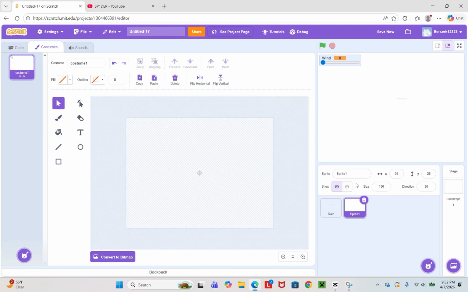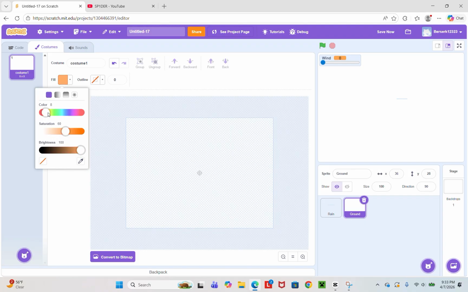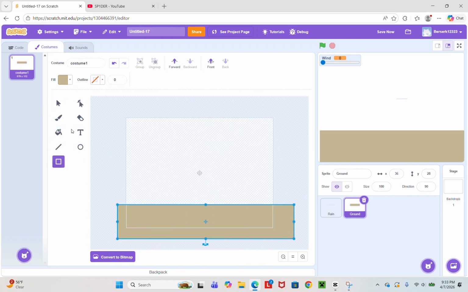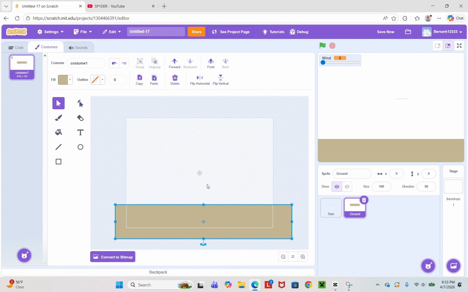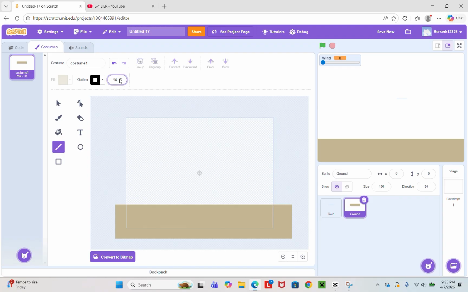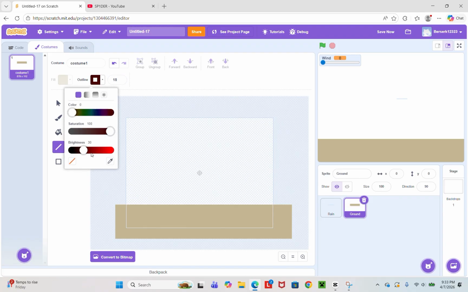Now let's make a new sprite called ground. Then we're just gonna make it like a, put this to 0, and then bring this up to 15 and make it like a green color.